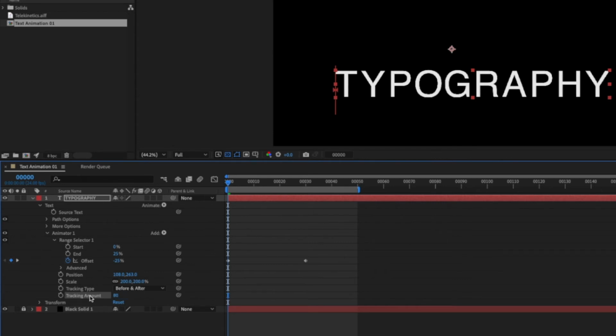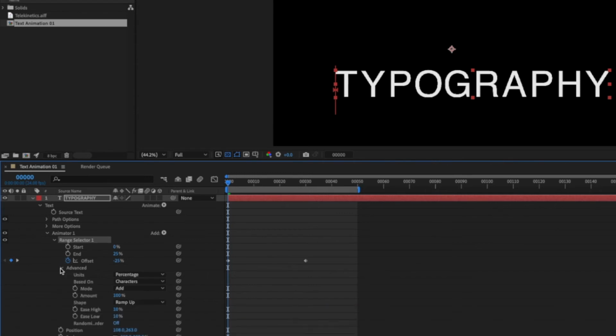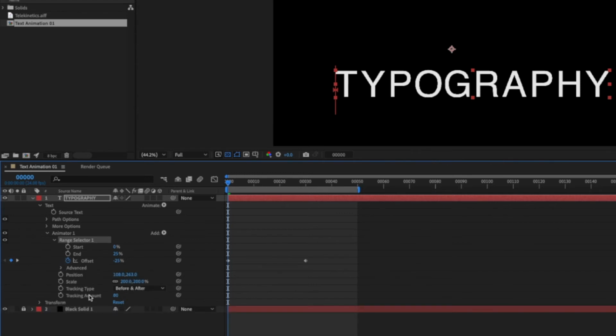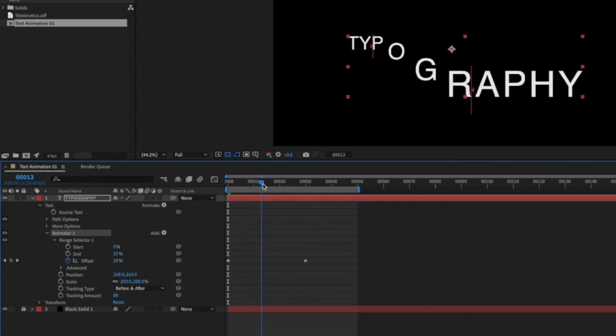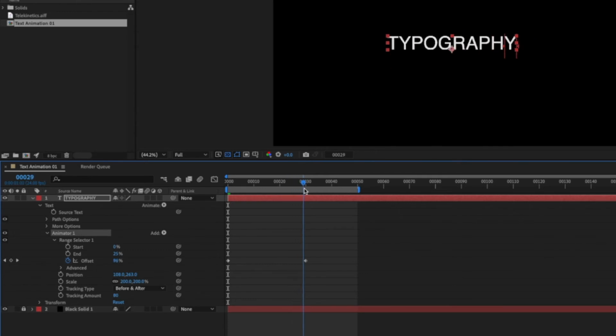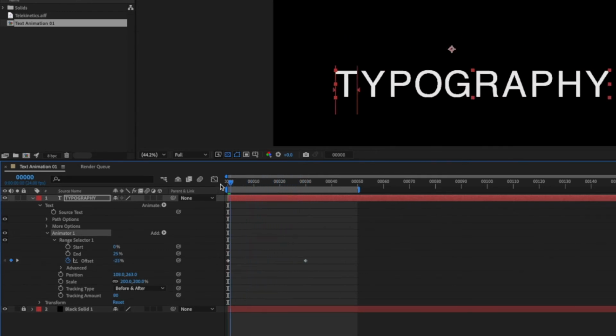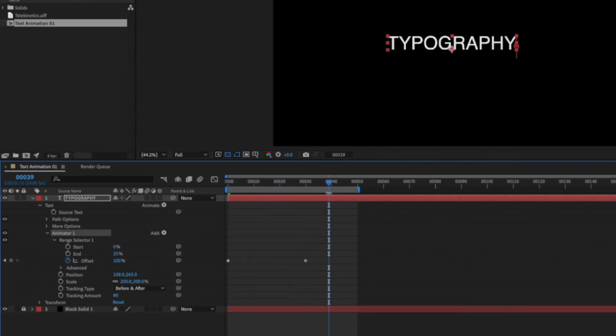And that means that this tracking amount also is going to use the range selector that I set up in here. It's going to use the offset keyframes, and it's also going to use the advanced settings that I did in here. And that is because the tracking is part of Animator 1. Okay, so it's going to use exactly that. So it's going to do something like that. This is the animation that is happening right there. Okay, it looks a little strange, but that is what it's doing. So I'm going to do a preview on that, and this is the effect that I get.